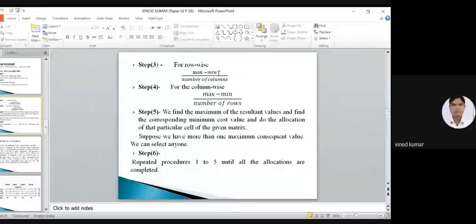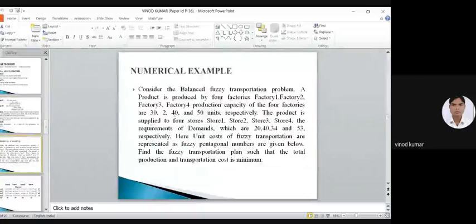Step three, row wise of the given table, and step four, column wise, and in step five, we find the maximum and find the customer and do the particular service. Finally, this procedure is repeated. So for more understanding of this method, we can take an example. Consider the balanced transportation problem. A product is produced by 4 factories, factory 1, 2, 3, and 4.